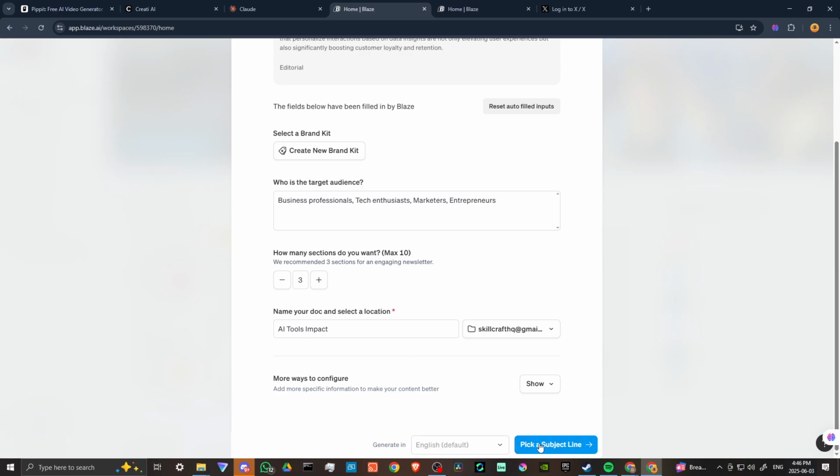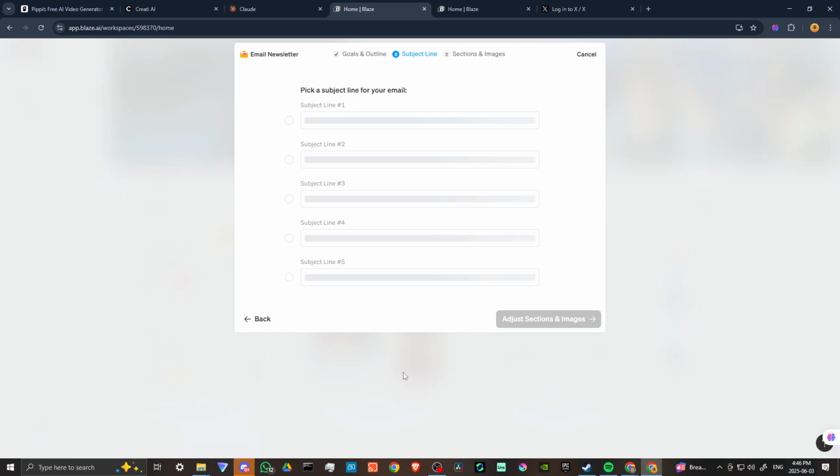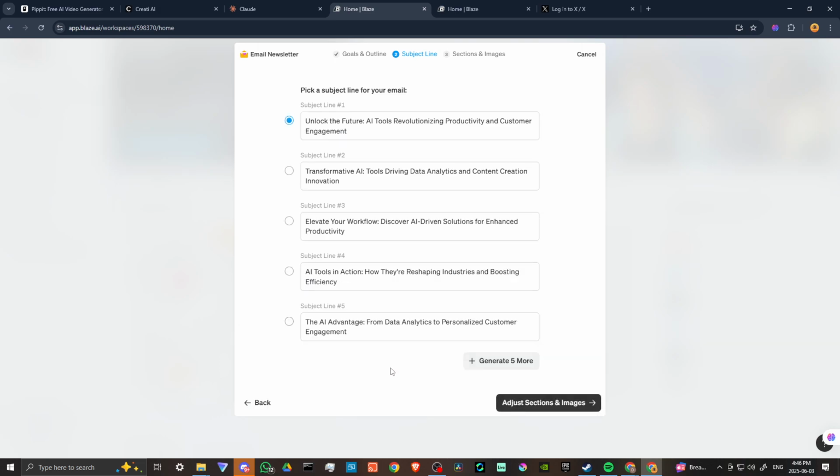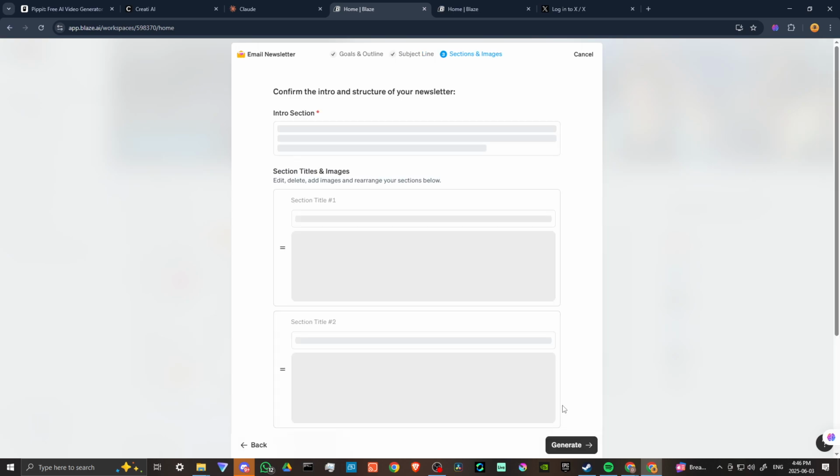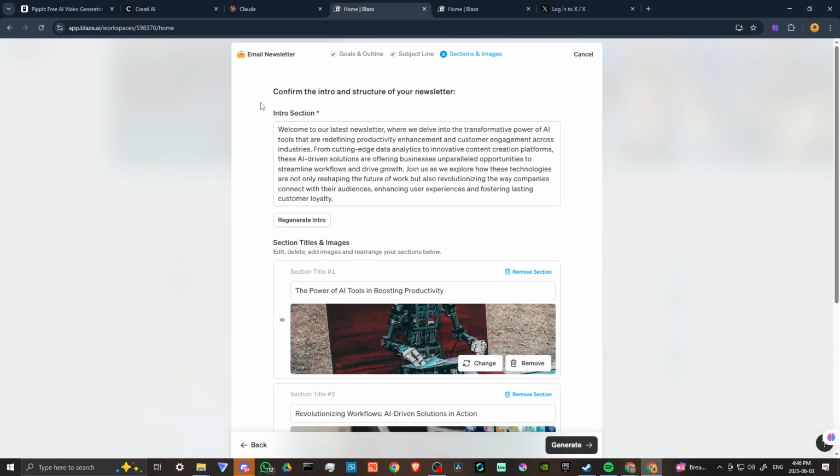Let's go ahead and pick a subject line. Unlock the future. AI tools revolutionizing productivity and customer engagement. That sounds pretty good. Let's go ahead and stick with that. Well, let's see here. Okay, so we can only do one at a time, so that's fine. We'll just leave it at that. Confirm the intro and structure of your newsletter. Welcome to our latest newsletter where we delve into the transformative power of AI tools.